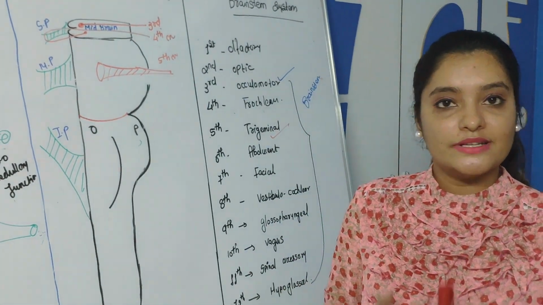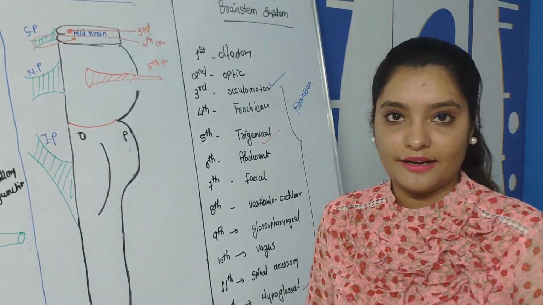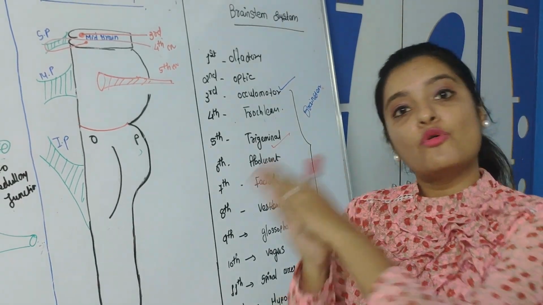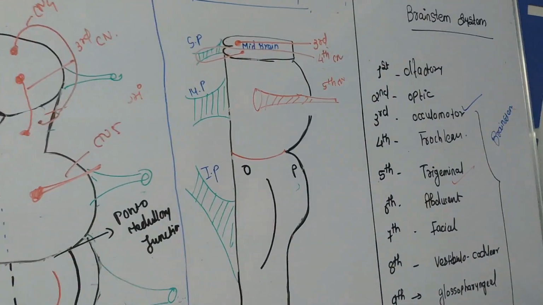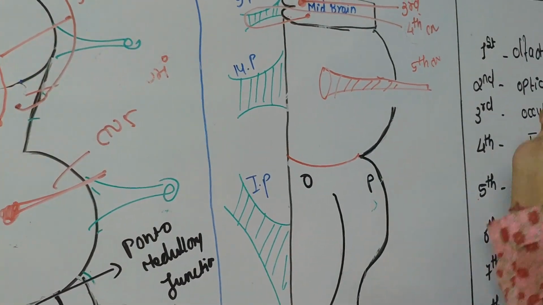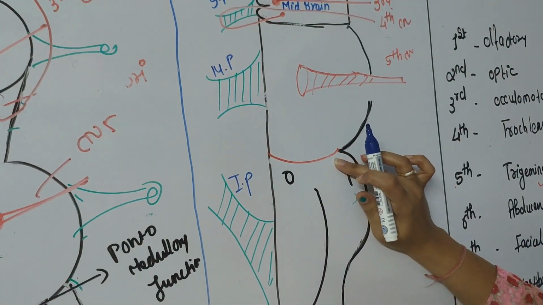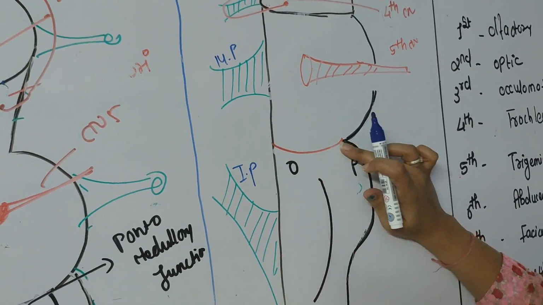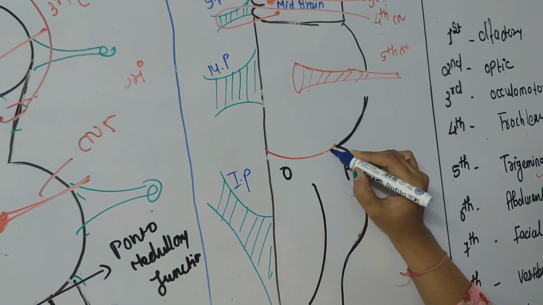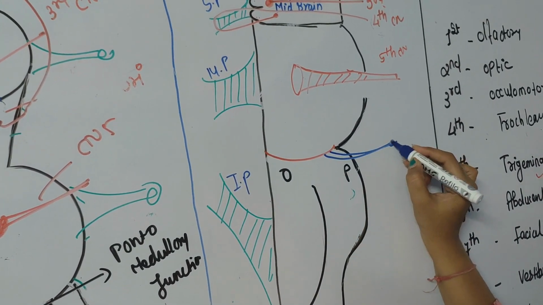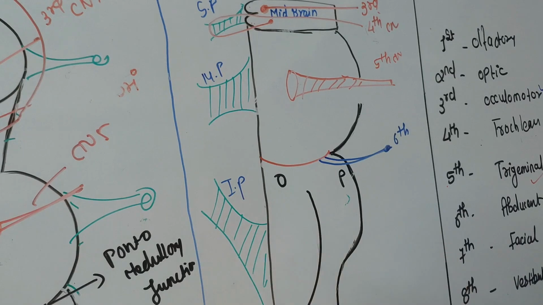Okay, the seventh cranial nerve is situated lateral to the sixth cranial nerve, and the eighth is situated most laterally. So now we'll see the origin of the sixth cranial nerve. Okay, as this is the pontomedullary junction and this is the medial portion of the brainstem in a lateral view, this is the sixth cranial nerve.